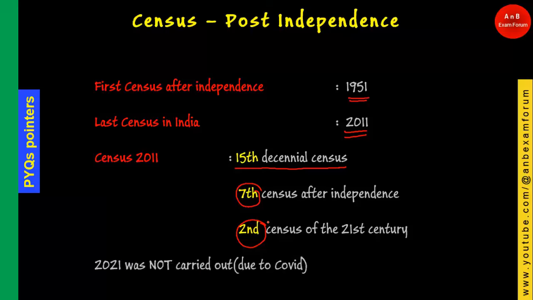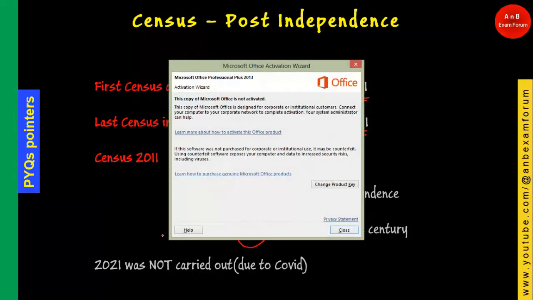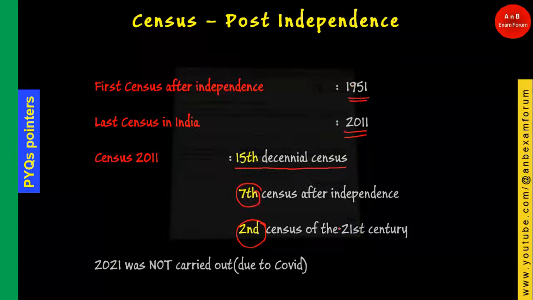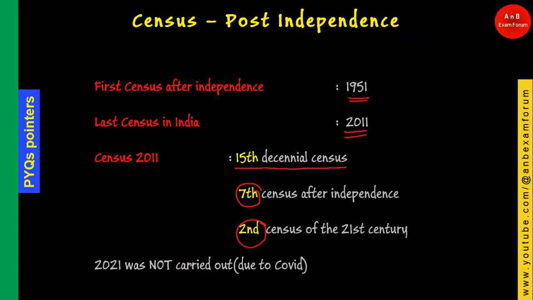And remember, 2021 was supposed to have one census, but because of COVID and other political reasons, it was not carried out.